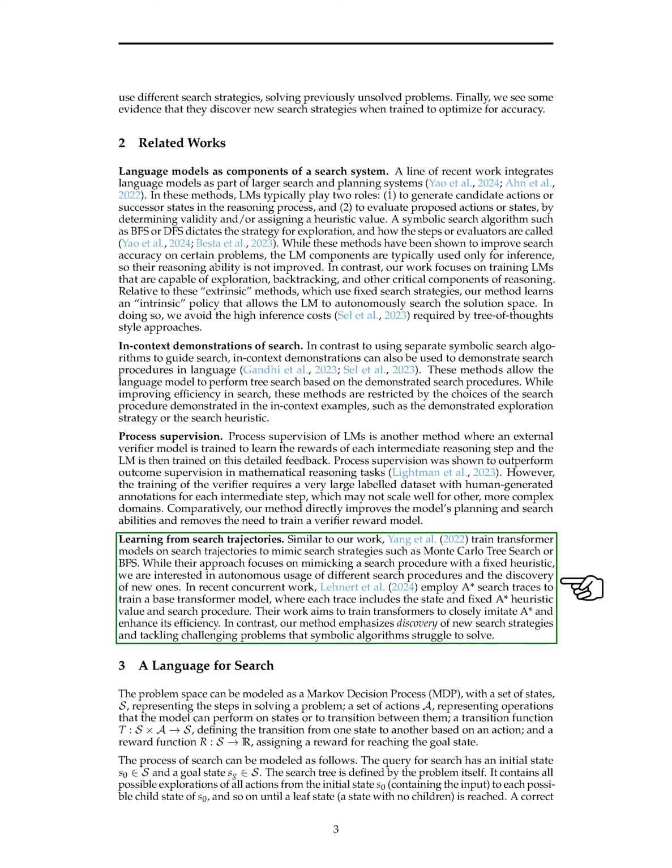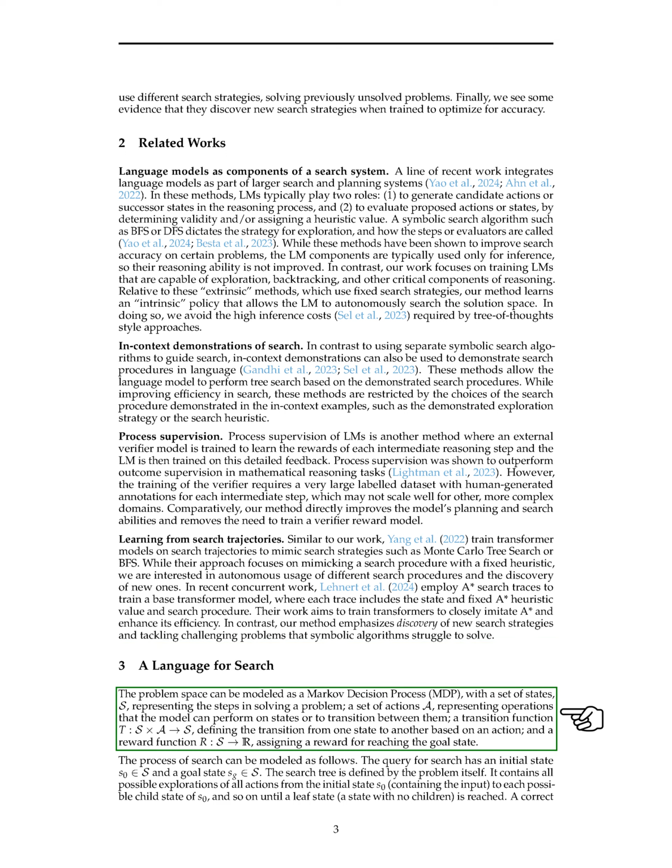Section: A language for search. In this section, we model the problem space as a Markov decision process, MDP. The MDP consists of states representing problem-solving steps, actions that can be taken, a transition function defining state changes based on actions, and a reward function for reaching the goal state.